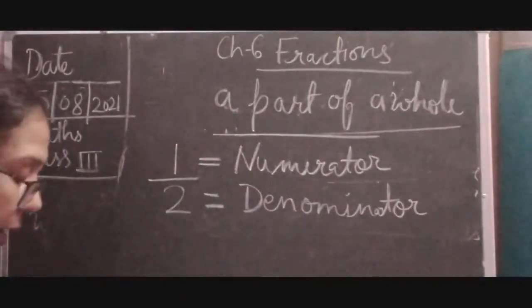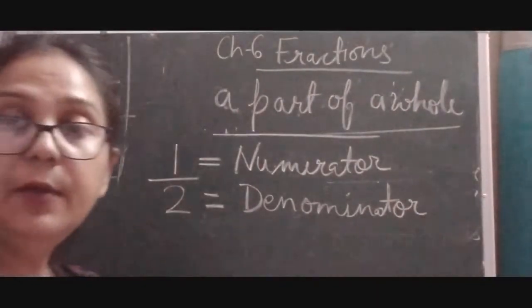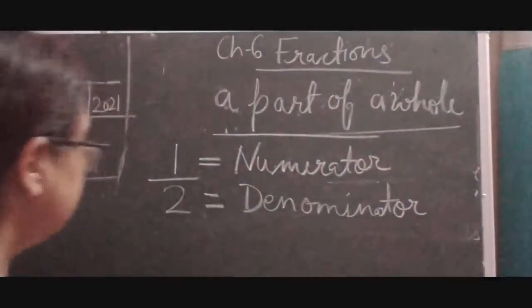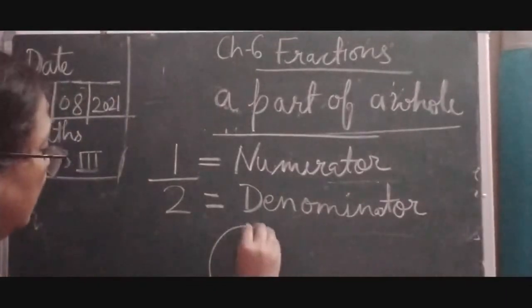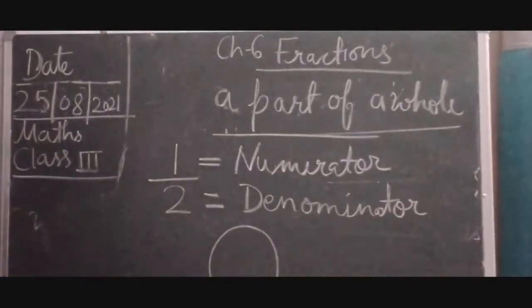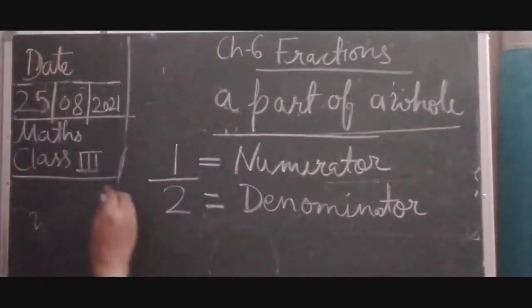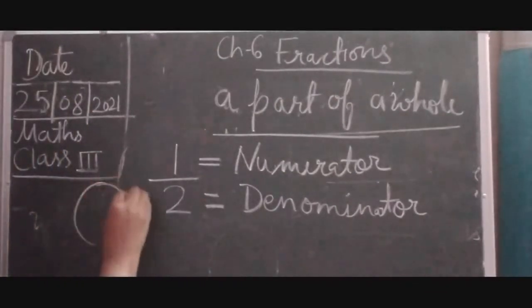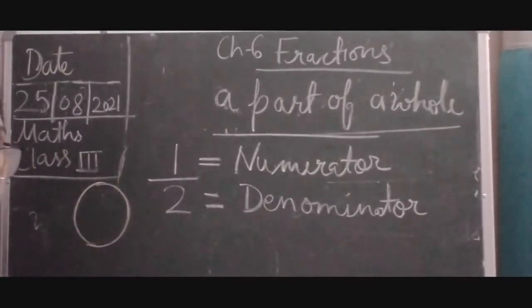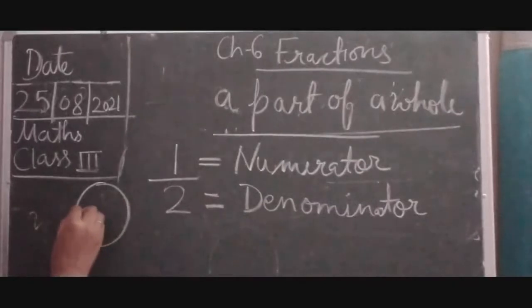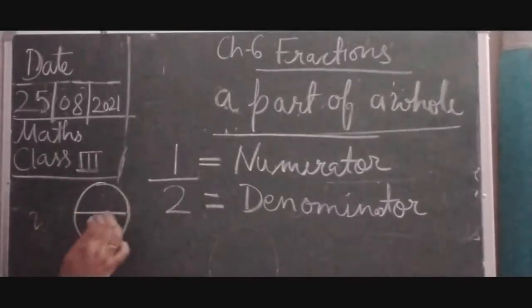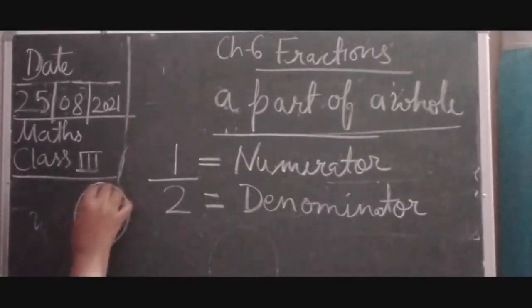Now to understand this better, I will give you one more example. Suppose this circle, okay, now if you draw it over here, it is quite easy for you. Suppose this circle is there and I will distribute it into equal parts and I will shade this first part.